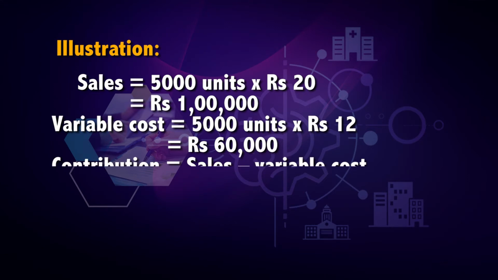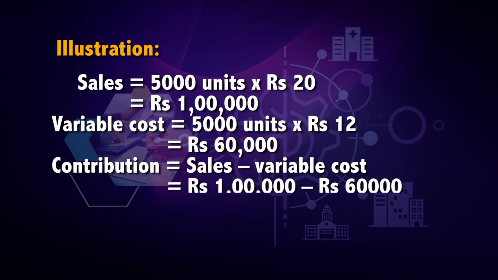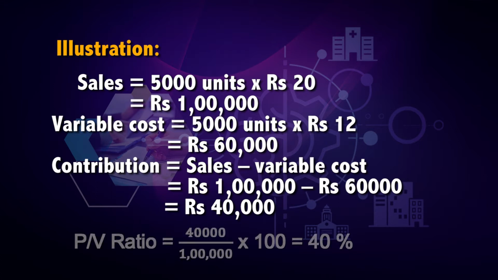When contribution is equal to sales minus variable cost, it will be equal to rupees 1 lakh minus rupees 60,000. Hence, contribution is equal to rupees 40,000. PV ratio is equal to 40,000 divided by 1 lakh into 100, which will be 40%.